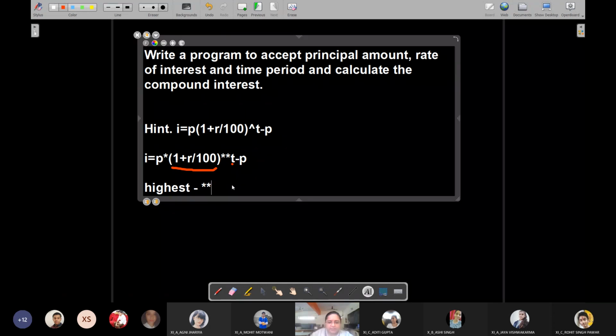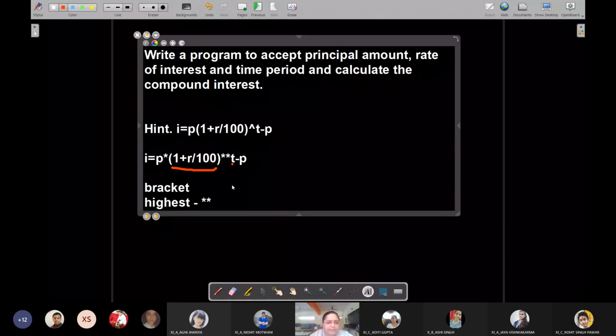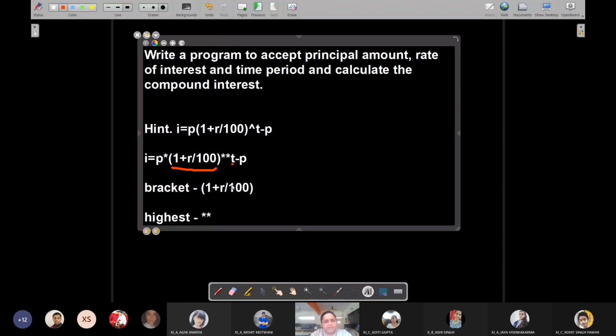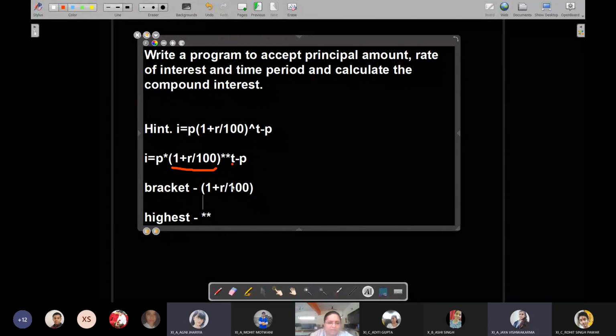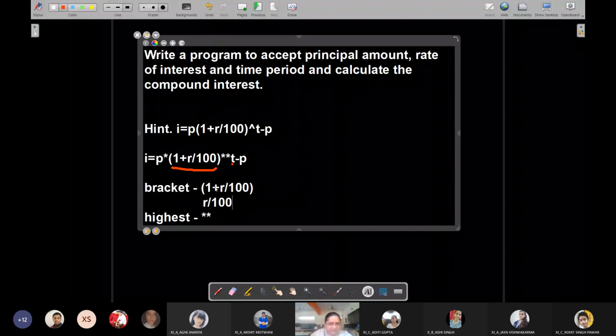तो यहाँ पे हमें ये देखना पड़ेगा कि exponentiation से भी पहले क्या solve होगा, bracket. That is 1 plus r divided by 100. Now this is also an expression. अब इस expression में भी कौन सी चीज पहले execute होगी? Tell me. Division. Obviously, r divided by 100 will be executed first, because this is division and addition.